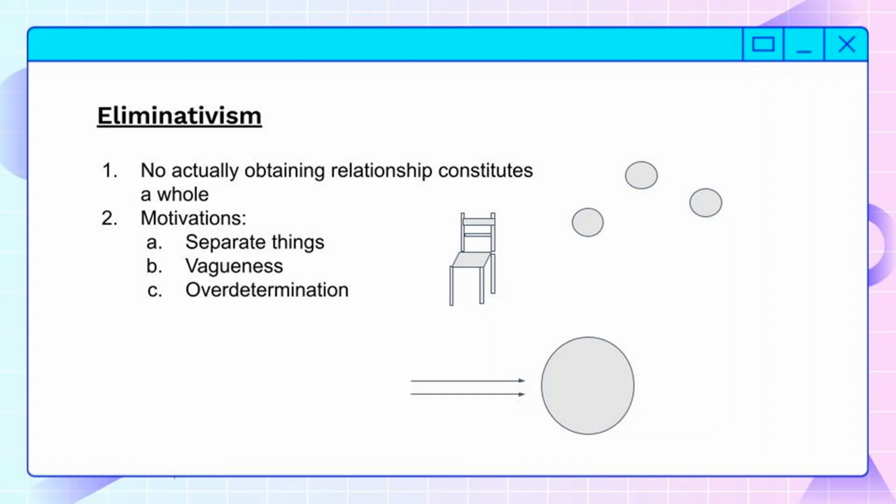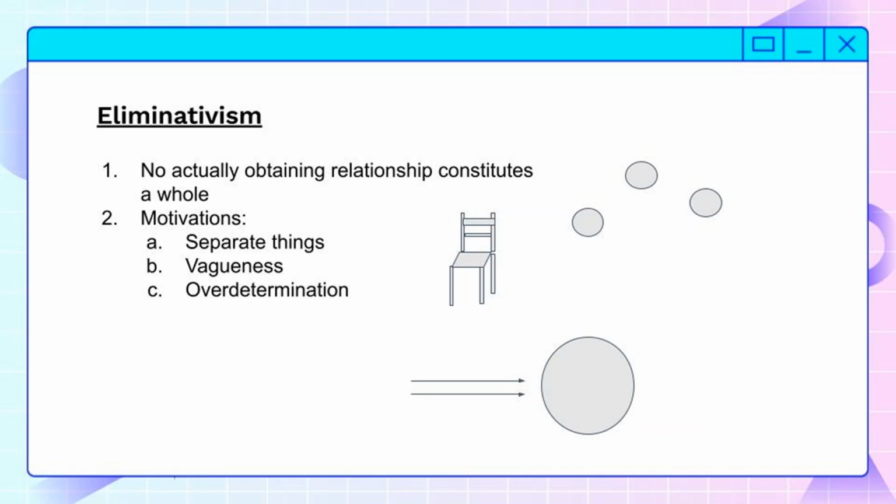Next, let's look at vagueness. Think of a chair. People have this common intuition that chairs and plants and water exist, but at what point does a chair stop being a chair?